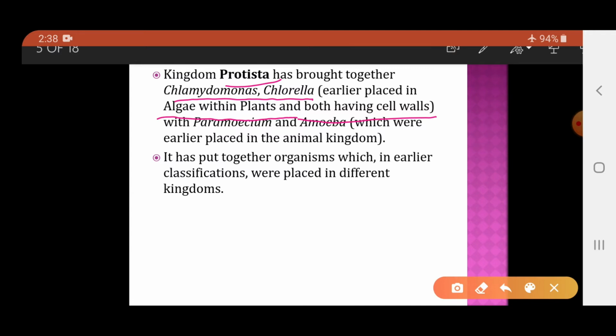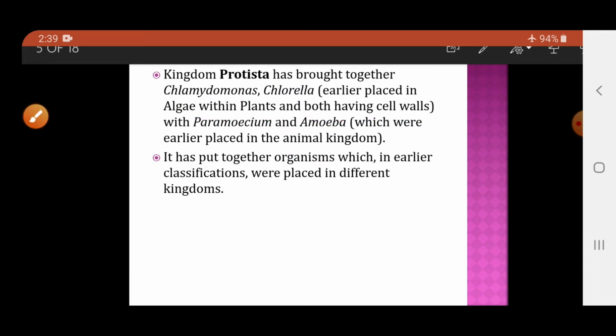But in the five kingdom classification, Chlamydomonas and Chlorella are placed in the kingdom Protista, whereas Paramecium and Amoeba earlier were placed in the animal kingdom. But according to the five kingdom classification, they are placed in the kingdom Protista. So this particular system of classification has put together organisms which were earlier placed in different kingdoms. So that is regarding the criteria used by Whittaker to place the organisms into the five kingdoms.